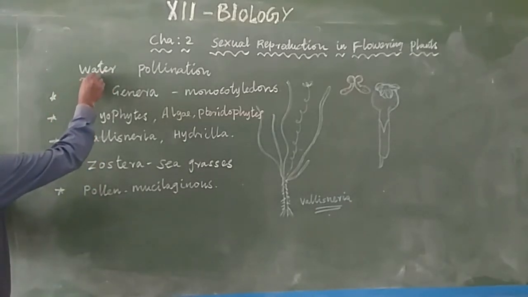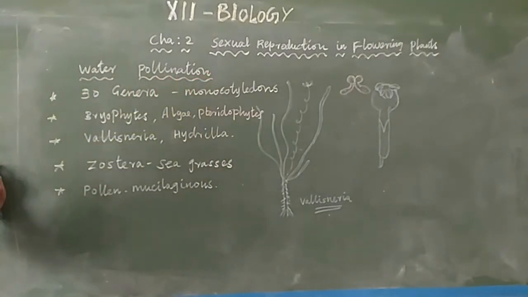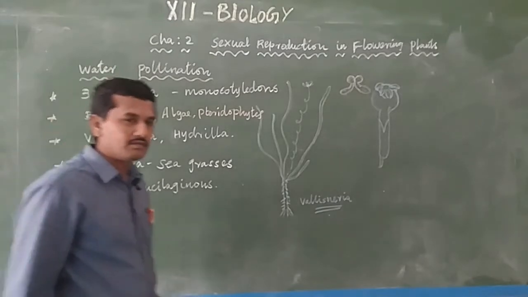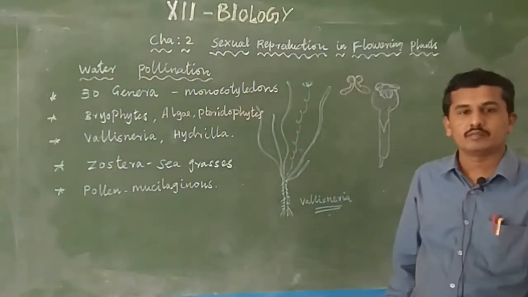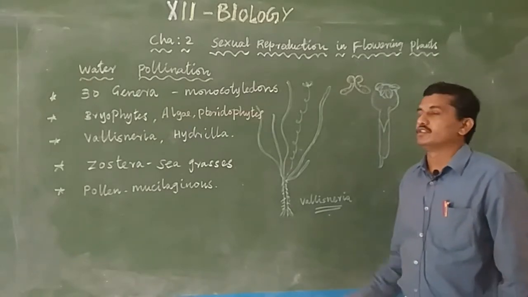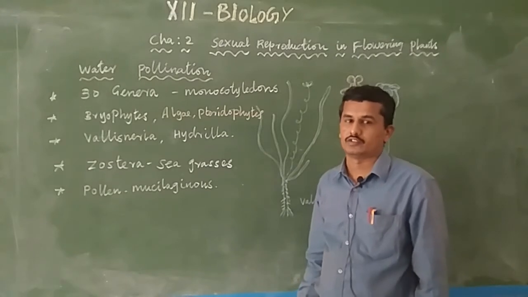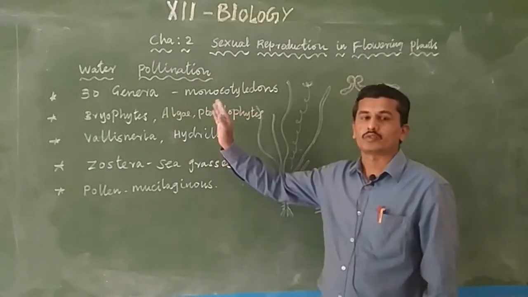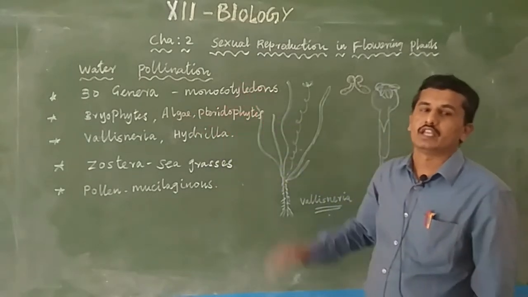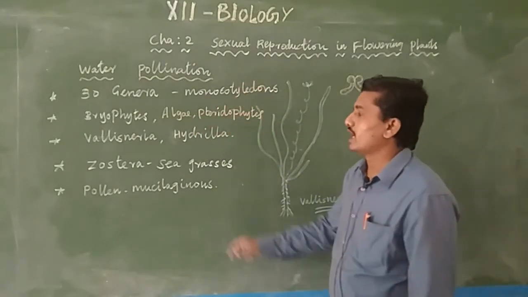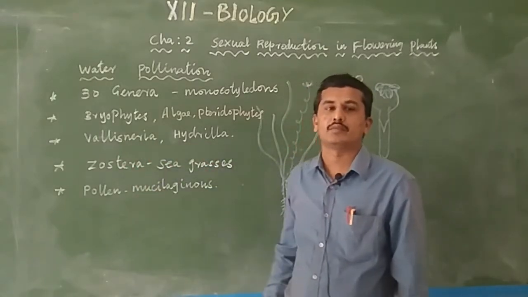Okay, water pollination is nothing but pollination done with the use of water. Pollination means the transfer of pollen grain from anther to stigma. If a plant needs water to transfer the male gamete to the female part, it is said to be a water-pollinated plant. Only about 30 genera, and some lower organisms like algae, bryophytes and pteridophytes, need water for transferring the gamete. And among angiosperms, Vallisneria, Hydrilla and Zostera also use water for pollination.